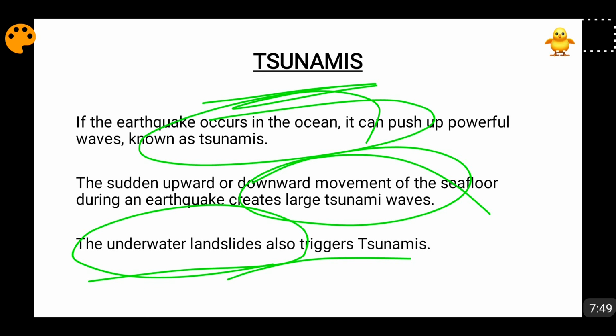In a separate video, friends, I have told you why the tsunami waves become so high and so long when they reach the shore, the coast. So that I will be telling in a separate video, friends. So whenever this phenomenon of rupturing at the hypocenter happens beneath the oceanic crust, this triggers the tsunami. Okay, hypocenter and epicenter are the same things that I have told you, and when this is happening below the land surface, it brings an earthquake.